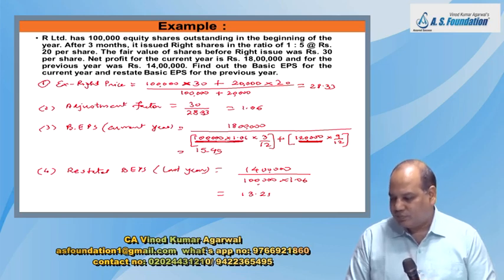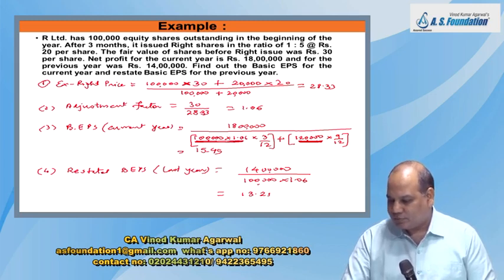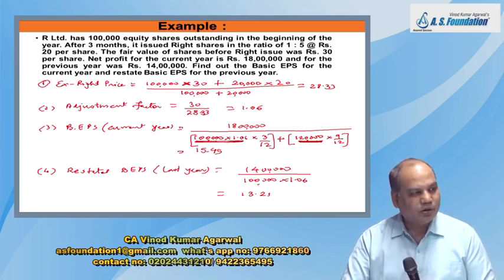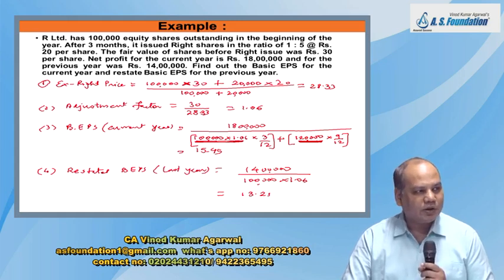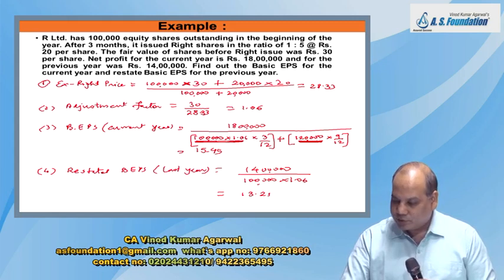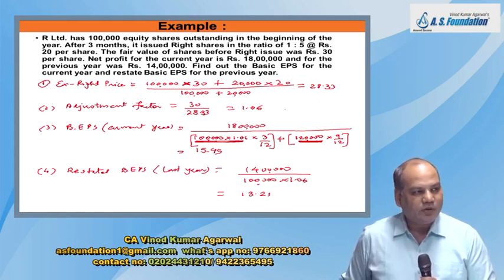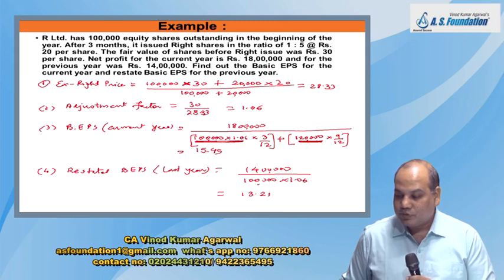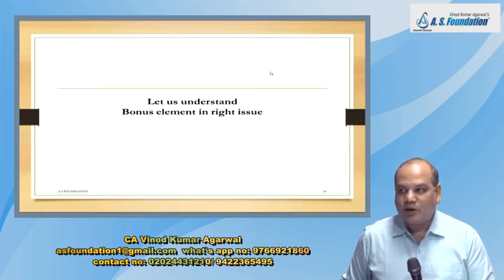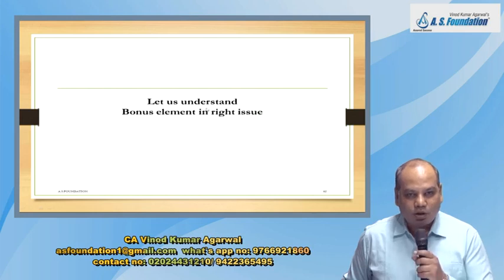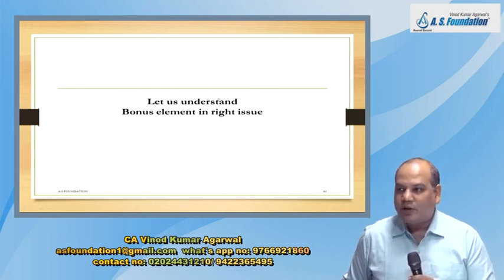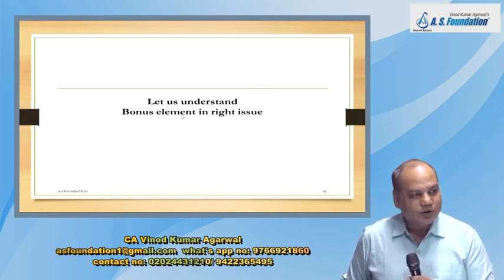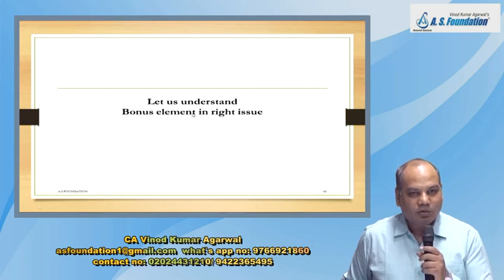Even though it is quite understandable that shares were issued below the fair value and hence there is a bonus element, the question arises why we need to multiply the previous year by the adjustment factor. As I said, if you don't give the effect of the bonus element, the data may not be comparable. So write down one small example to demonstrate a very different way of understanding why we need to adjust for the bonus element in a right issue.